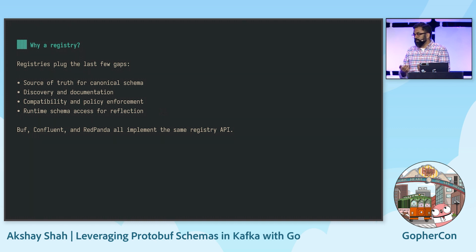What that buys you is the ability to write really, really generic, reusable Kafka processing logic. In our example, that Java code that's stripping out sensitive data would use reflection. And that means that I could write it once, deploy it once, and it would work for any Protobuf message in any Kafka topic, and I would never need to think about it again. There's a standard for what these APIs look like in Kafka. And Buf, Confluent, and Redpanda all implement the same APIs.